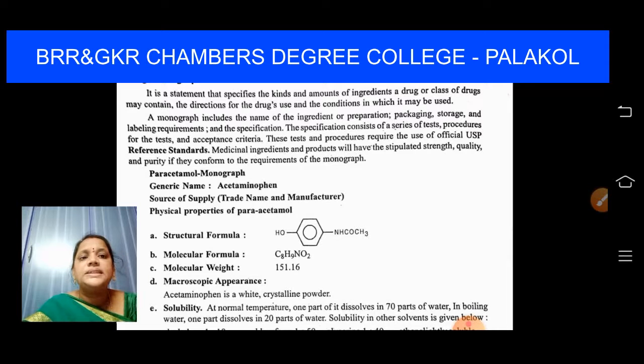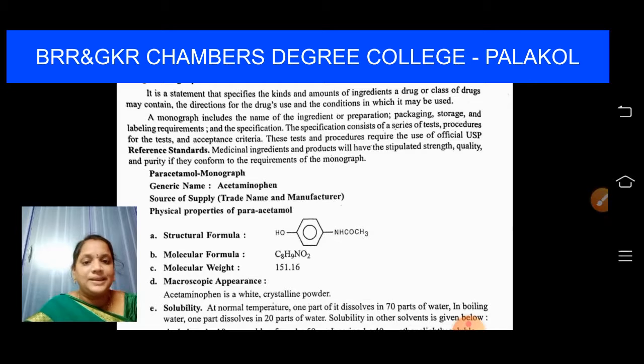These tests and procedures require the use of official USP reference standards, so that we will know whether we are taking the right drug or not, and whether that drug is of standard or not. Medicinal ingredients and products will have the stipulated strength, quality, and purity if they conform to the requirements of the monograph. So every drug will have a monograph, and we have to know that monograph.